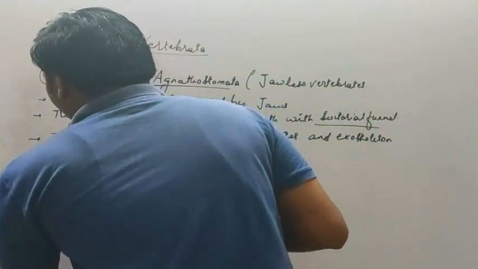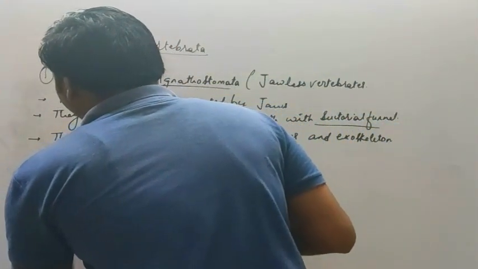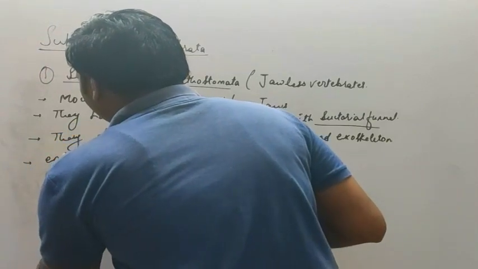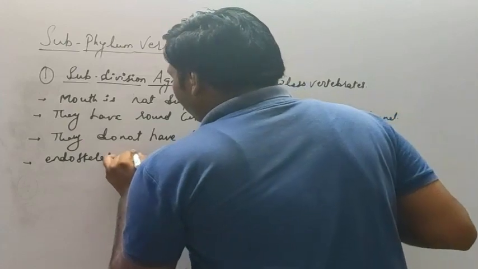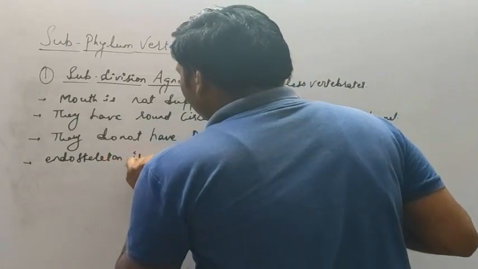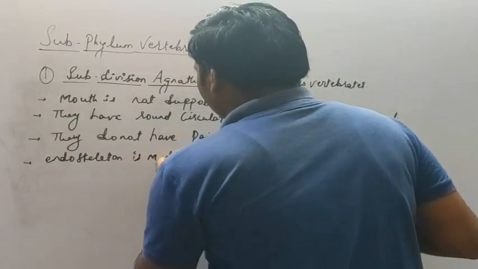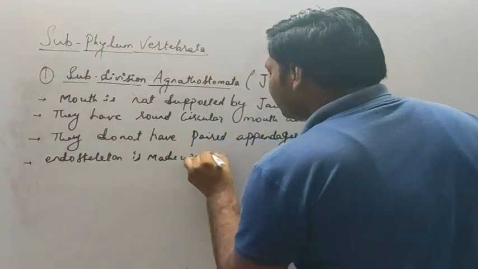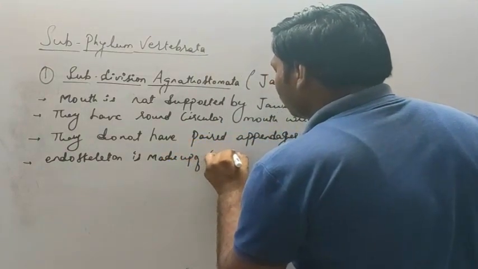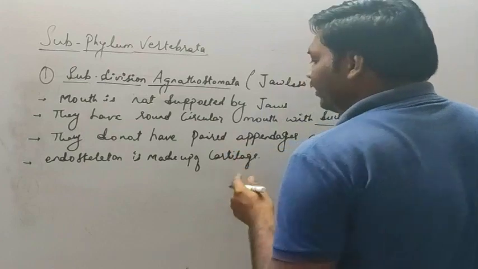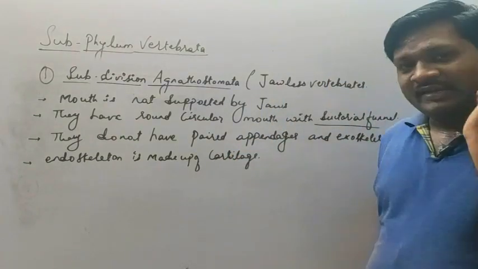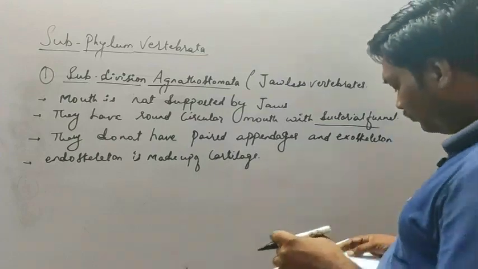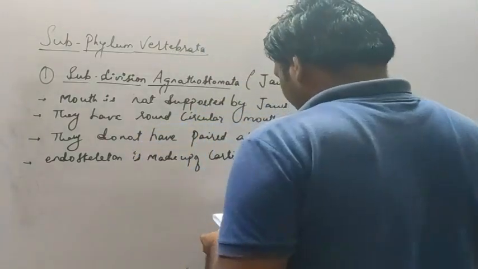Then the endoskeleton is made up of cartilage. So they possess an endoskeleton which is made up of cartilage, so that is cartilaginous.